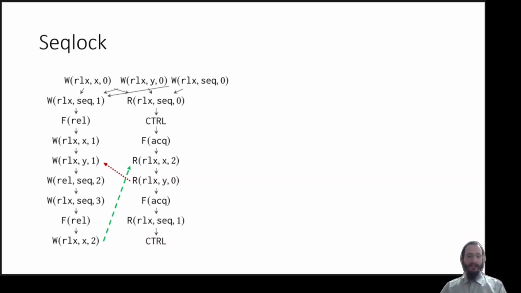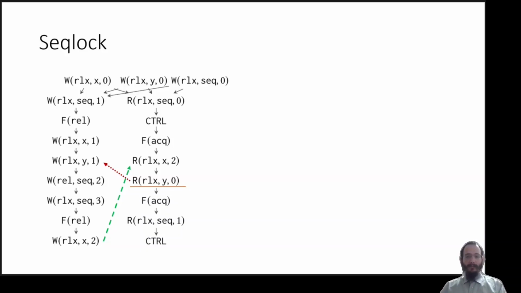And we see that the standard notion of robustness is too strong to allow verification of such programs. And in fact, if we consider a stronger robustness notion based on reachable program states, it is still not robust, since at this point we have registers holding the value that was read as 2 for x and 0 for y, which is not a reachable program state under sequential consistency.